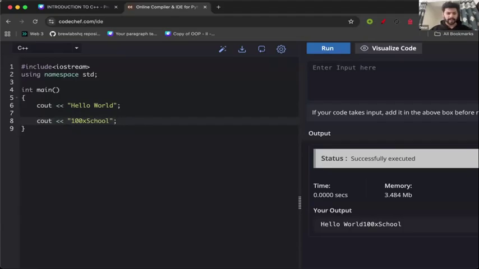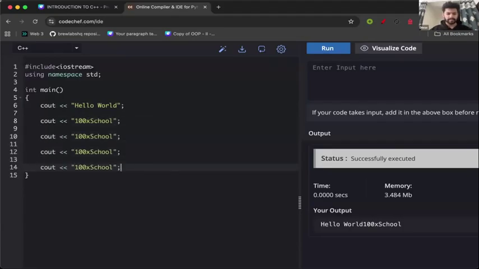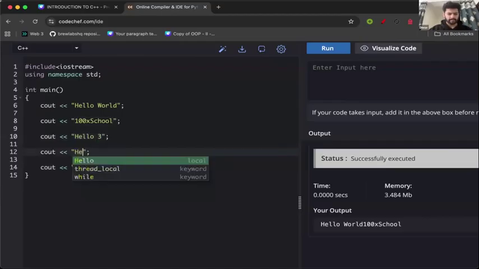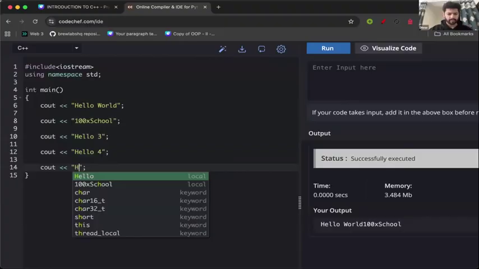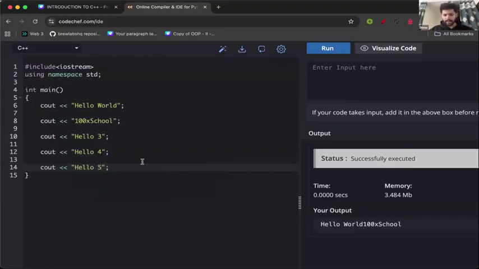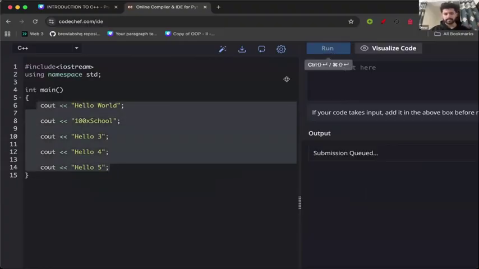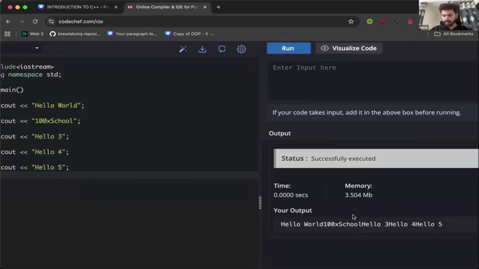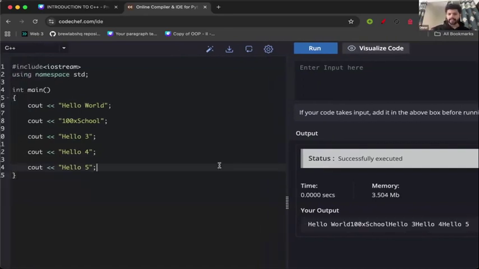Acha, what if, let's say I add some more cout statements. I do hello 3, hello 4, hello 5. I'm writing all of them separately. But when I run them, what I'll see is all of them are coming in the same line. What if I want to print text on different lines? Let's say I print hello world and then I want to print Analytics School on a new line. For that, we have one more thing that is known as endl.